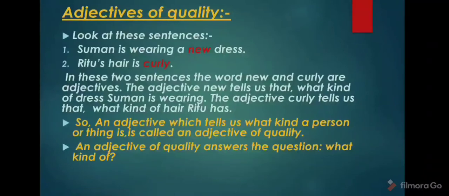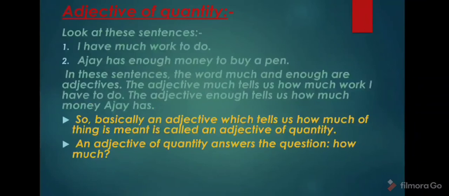An adjective of quality answers the question what kind of. Clear? Now move to the second, adjective of quantity. Look at these sentences. I have much work to do. Ajay has enough money to buy a pen.